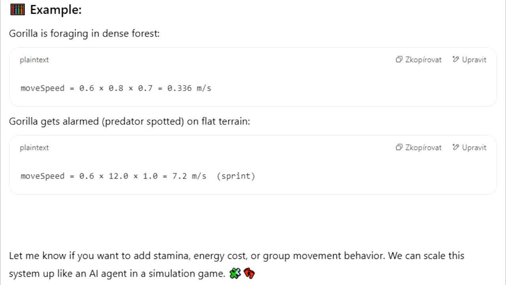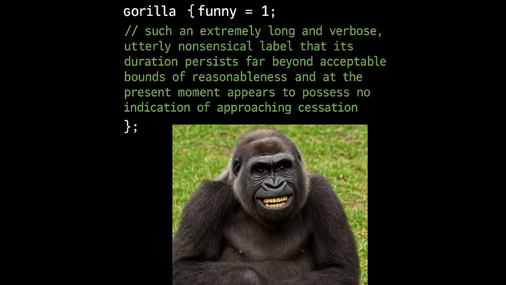This whole deep dive into move speed just hammers home the point, doesn't it? This user finds the technical, quantitative, formula-based explanation highly understandable. Maybe more understandable than just describing how the gorilla looks when it moves fast. They want the underlying logic, the calculation. They're dissecting biological reality using computational logic. Give me the formula, not just the feel of it.